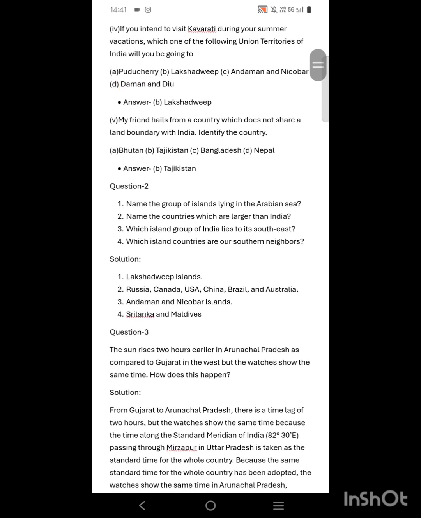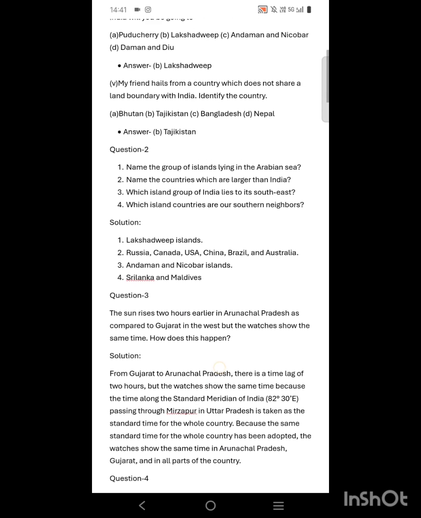Number 5. My friend hails from a country which does not share a land boundary with India. Identify that country. So from the options given, we can see that only Tajikistan is such a country that does not share a land border with India. So the right answer will be Tajikistan.